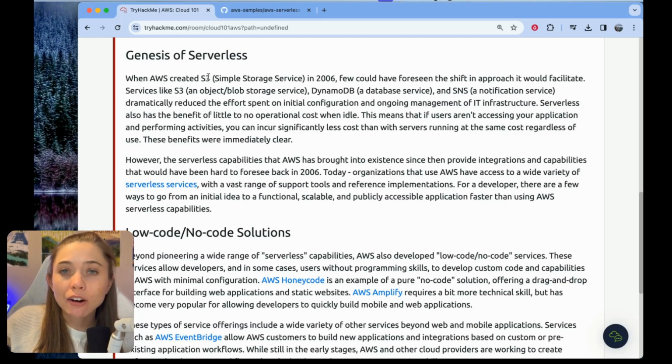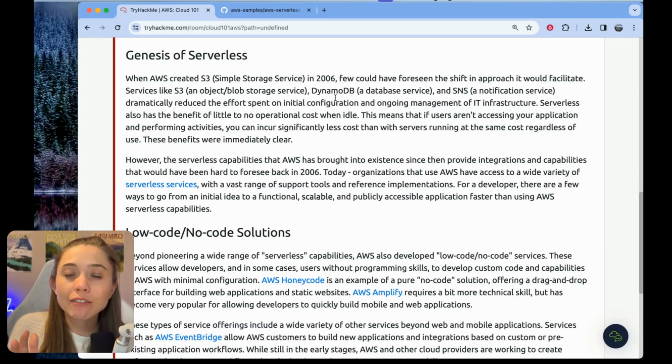So talking about how S3, which stands for Simple Storage Service, DynamoDB, which is a database service, and then SNS, Simple Notification Service, were some of the first AWS service offerings where customers didn't have to put any effort into the configuration of underlying resources or ongoing maintenance for the resources that support these services.